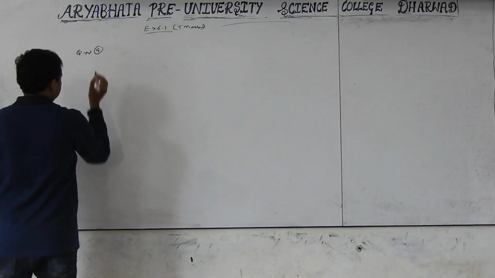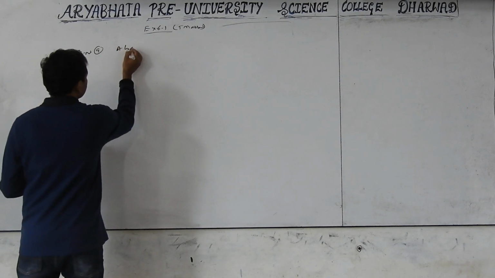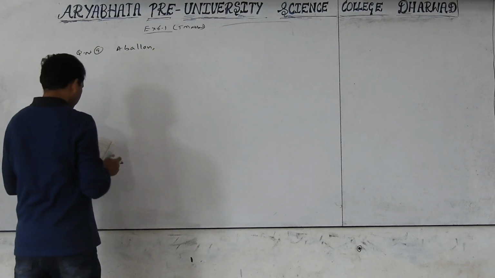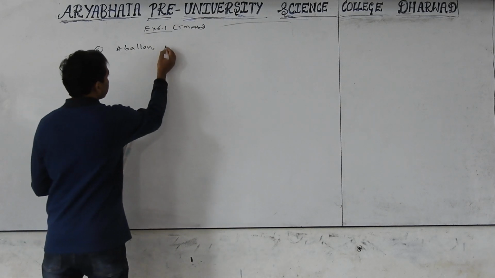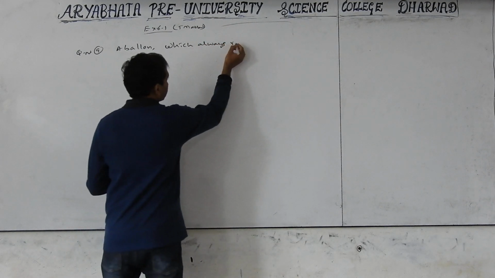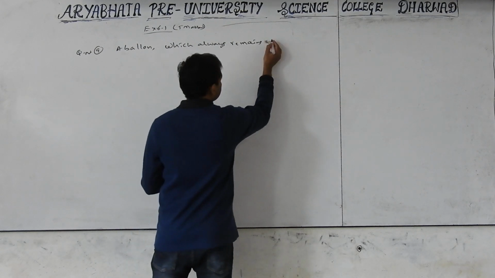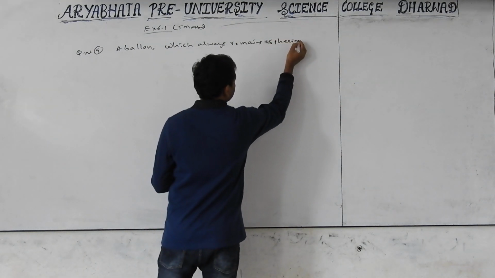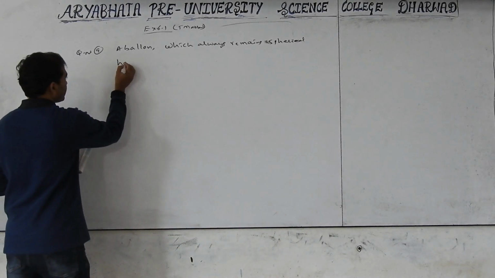Question number 9. A balloon which always remains spherical has a variable radius.